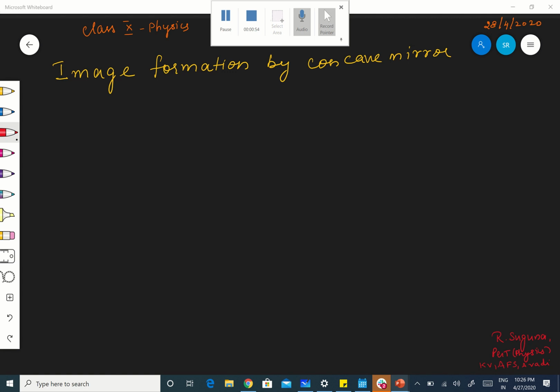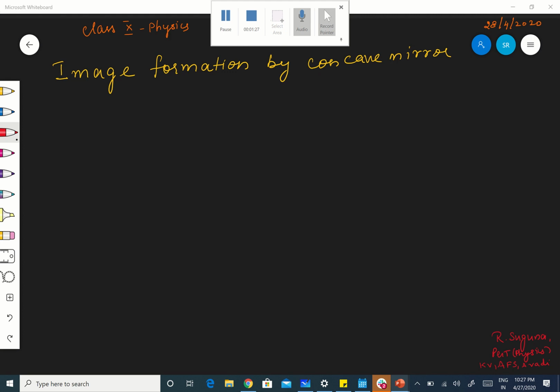While you go through this lesson, it's very, very important that you have adjacent to you a sharp pencil, sharpener, eraser, and scale, everything, because you need to draw many ray diagrams. Only then can you follow my class, and side by side you have to draw the diagram in your classwork notebook. Clear? Right. Now shall we go to the topic?